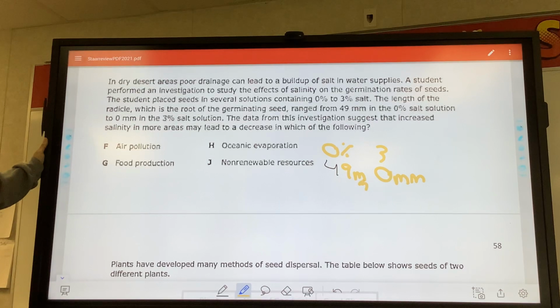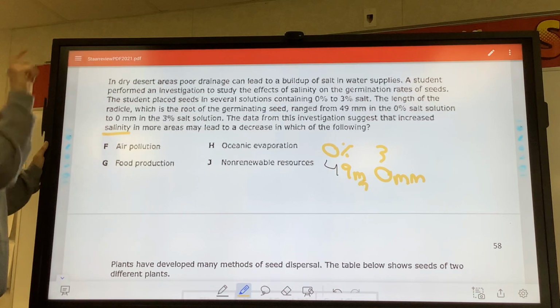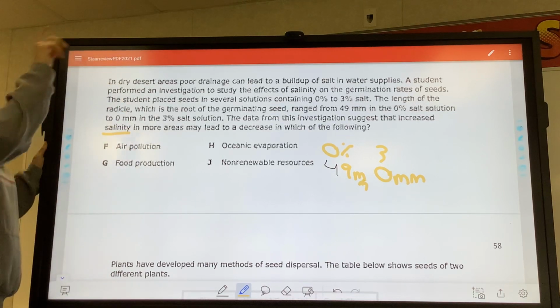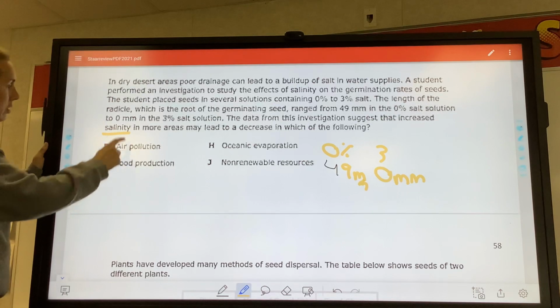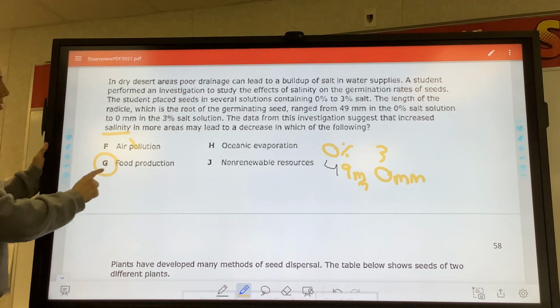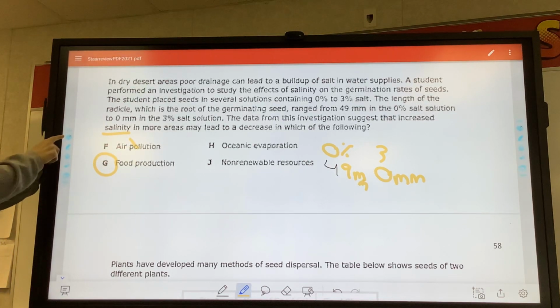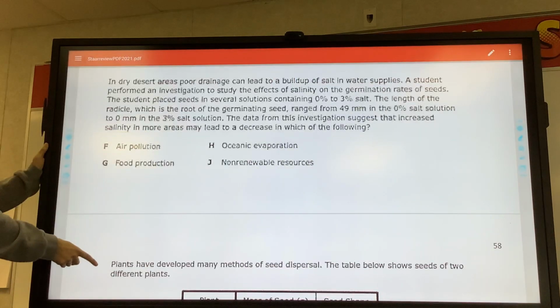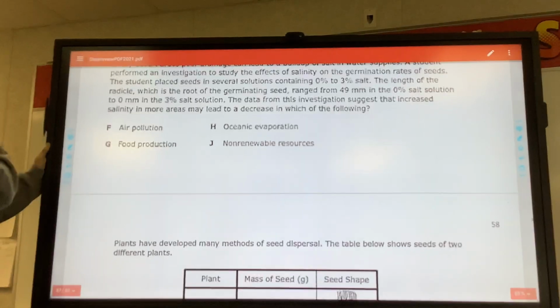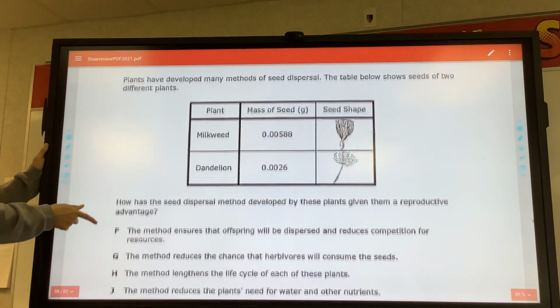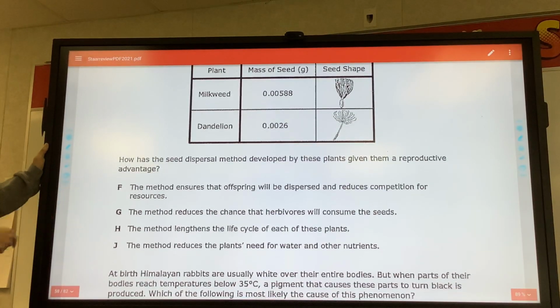So the data from this investigation suggests that an increase in salinity, salt, in more areas may lead to a decrease in which of the following? It's going to decrease the plants. It doesn't decrease air pollution. Food production, yes, because we eat plants. Non-renewable resources, no.